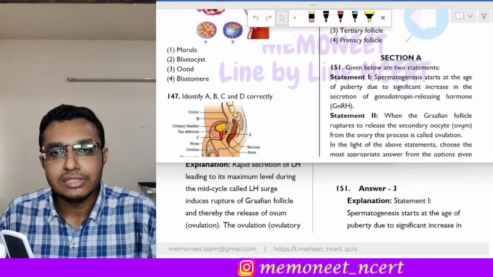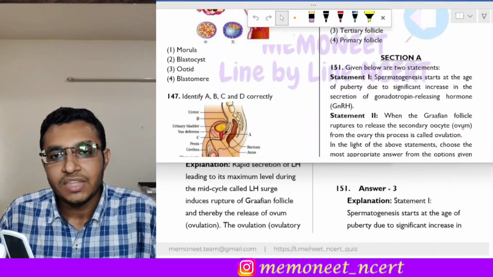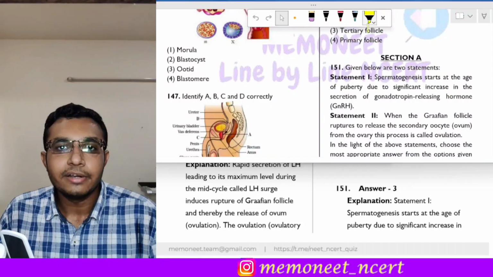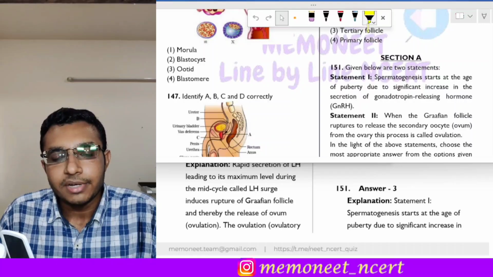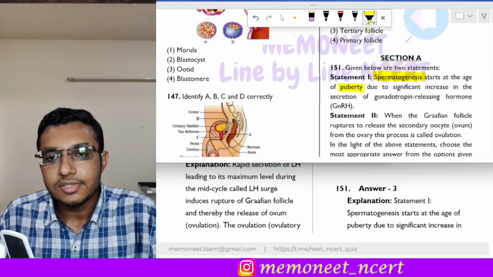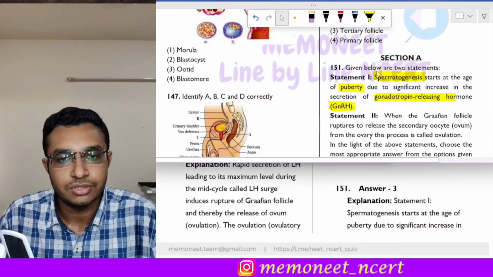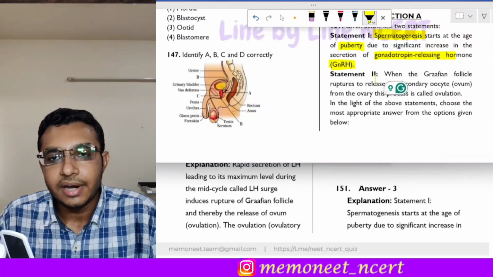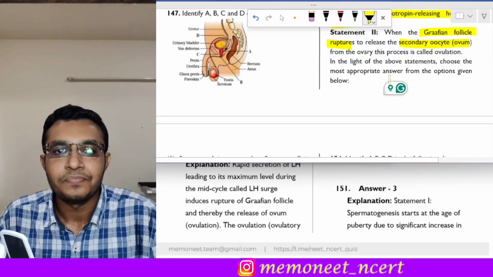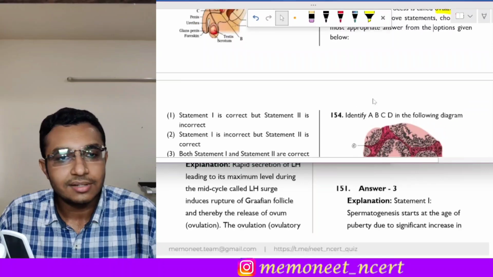So, the first question is question number 151. Let us read the question first. The question states that it is a statement based question, and there are two statements given, and we have to identify which of them is correct. So, statement 1 states that spermatogenesis starts at the age of puberty due to significant increase in the secretion of gonadotropin releasing hormone GnRH. Okay, and statement 2 states that when the Graafian follicle ruptures to release the secondary oocyte or ovum from the ovary, this process is called ovulation. Okay, so these are the two statements.